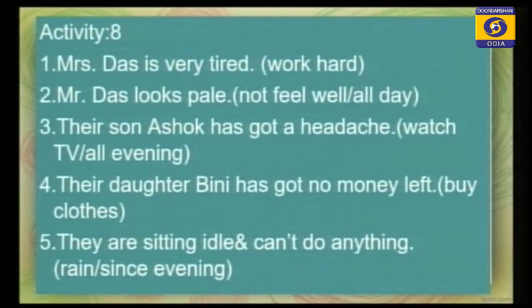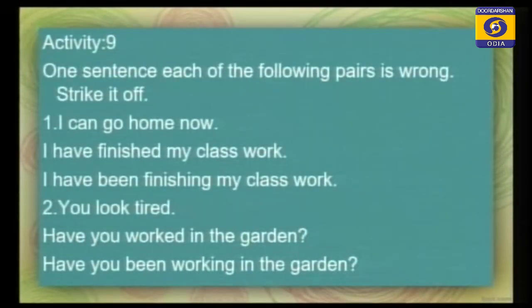So just now we discussed one activity, how to use the present perfect progressive tense. And please see another activity. One sentence in each of the following pairs is wrong. Strike it off. One sentence: I can go home now.